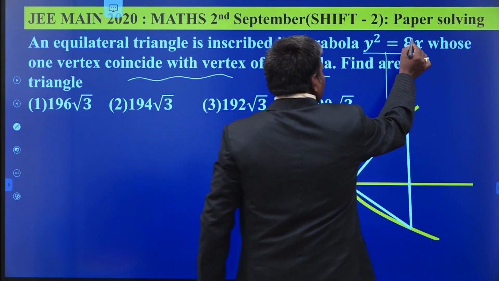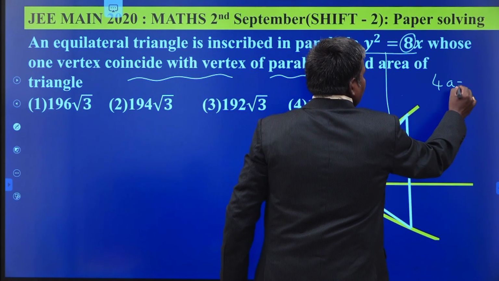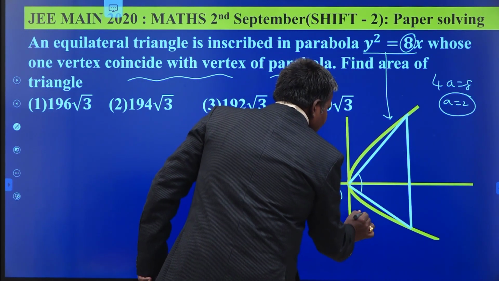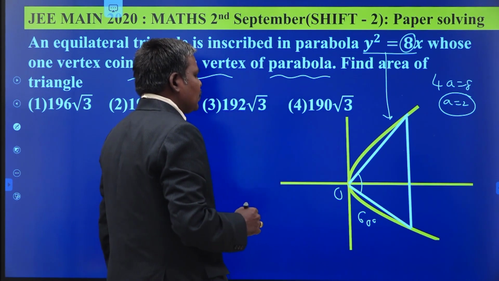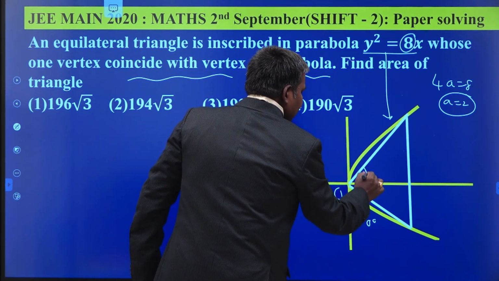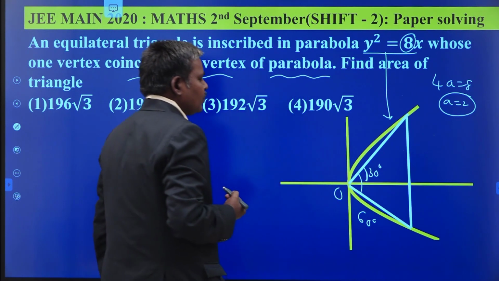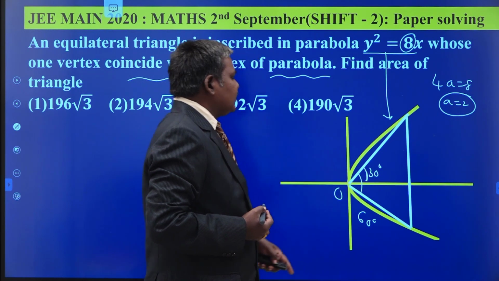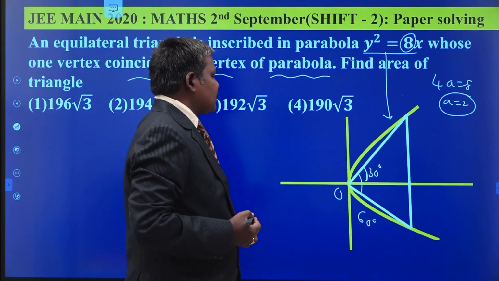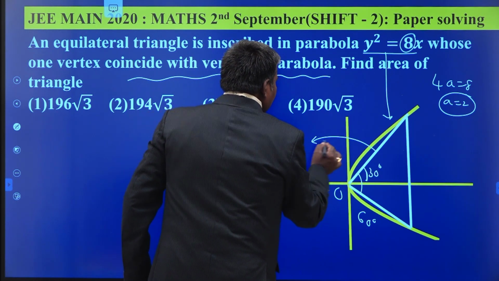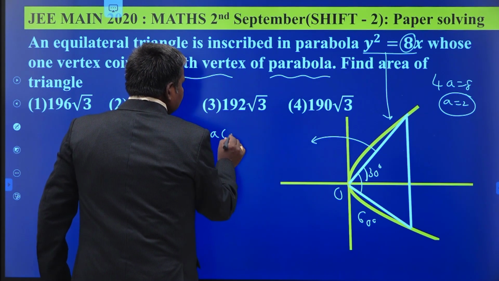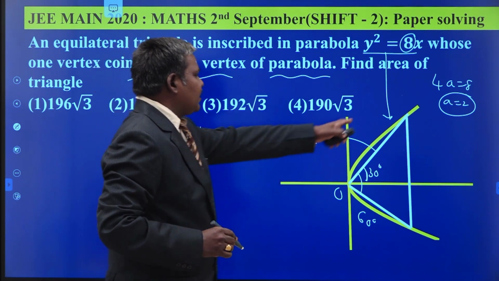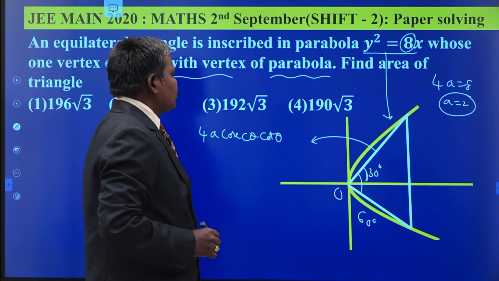y square is equal to 8x, so 4a is equal to 8. So a is equal to 2. What is the angle? 60 degrees, because the triangle is an equilateral triangle. So by symmetry it is 30 degrees. Suppose a chord passing through the origin makes an angle theta with the positive direction of the x-axis, then the length of the side is obtained by 4a cosecant theta cot theta. This is the formula. By taking the parametric point here, we obtain 4a cosecant theta cot theta.